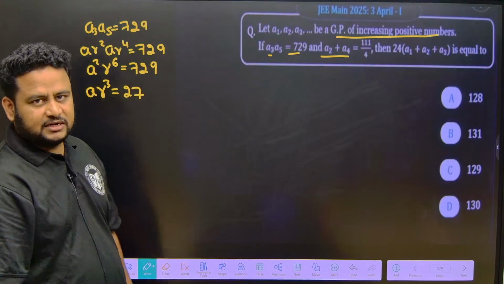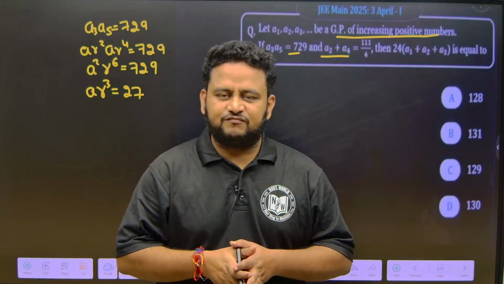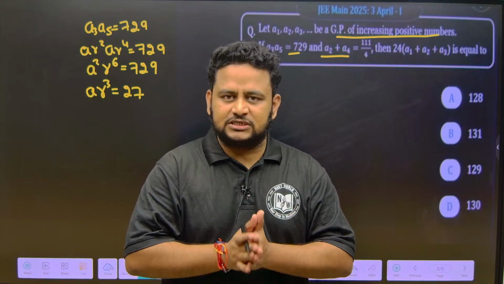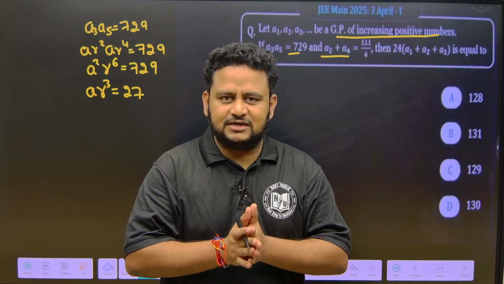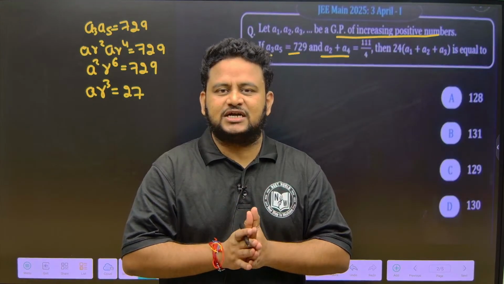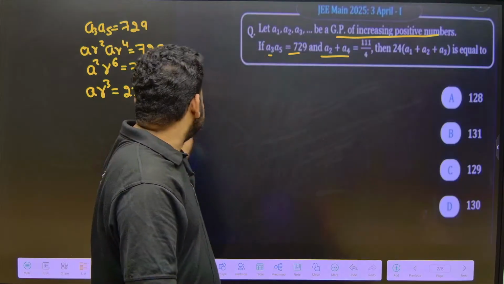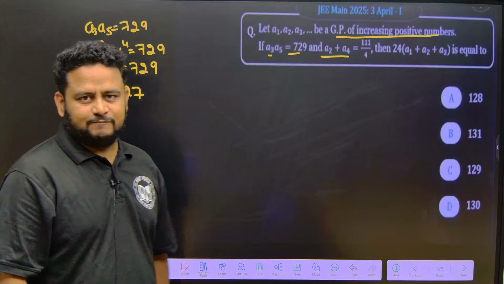As JEE aspirants or MPC students, you must know squares up till 30, tables up till 30 on your fingertips, and cubes at least up till 20 or 25. So 27 squared is 729. So AR cubed is equal to 27. This is what we have.